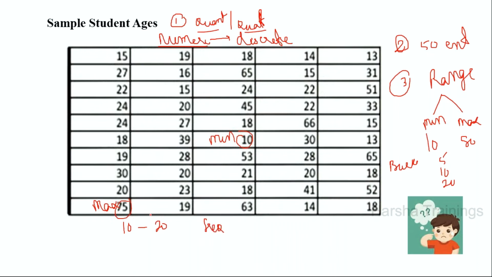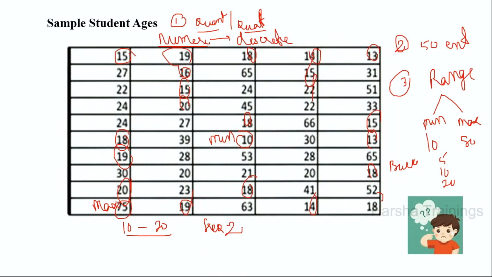How many entries are there between 10 to 20? Can you please respond? 1, 2, 3, 4, 5, up to 20.